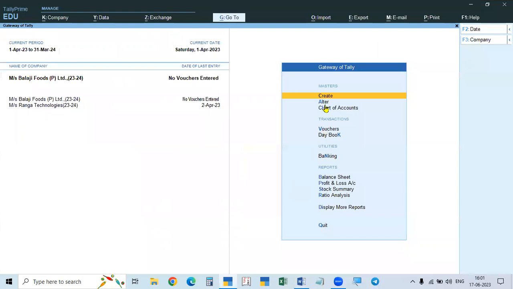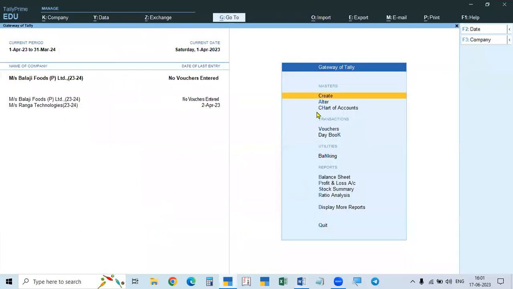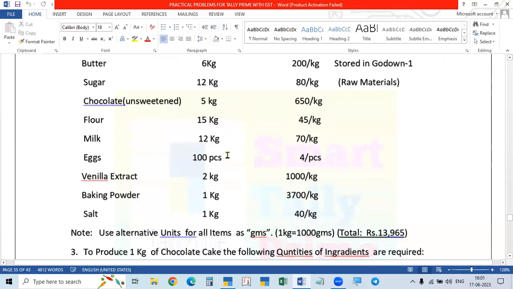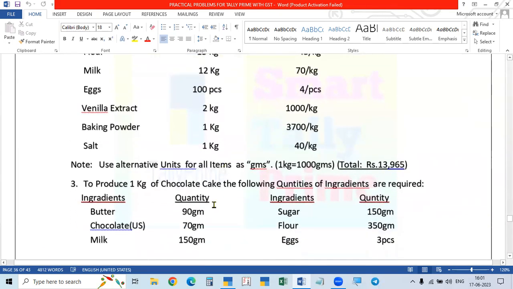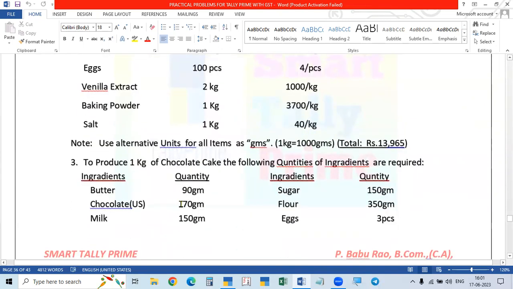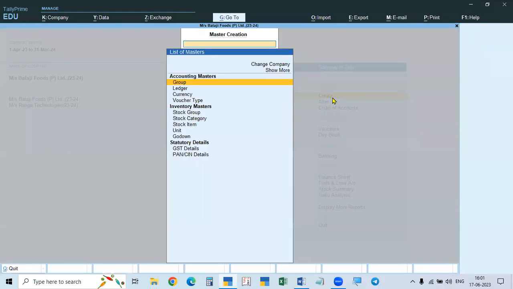Here, when we are purchasing the material, for all the materials, we can create the unit also when you create the stock item. But here, these are all in kgs, and we are using the raw material for each chocolate cake, each kg. We cannot use kgs. For creating 1 unit, we cannot use kgs. For creating 1 unit, we use grams. So 2 units we require. So that's why we have to create the units first.